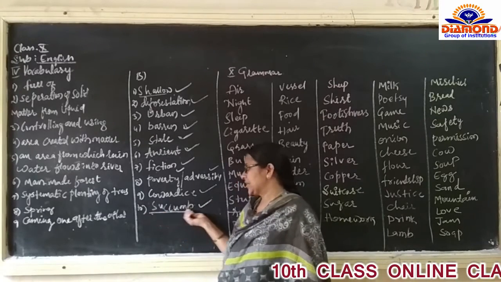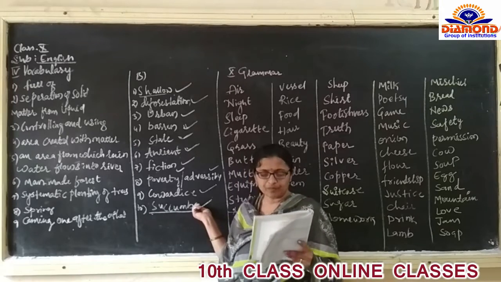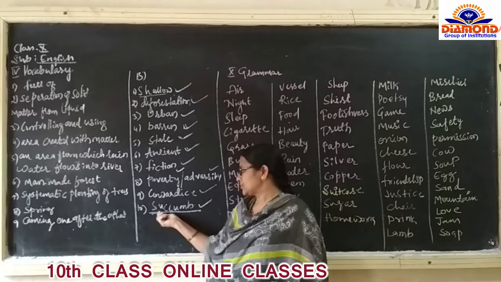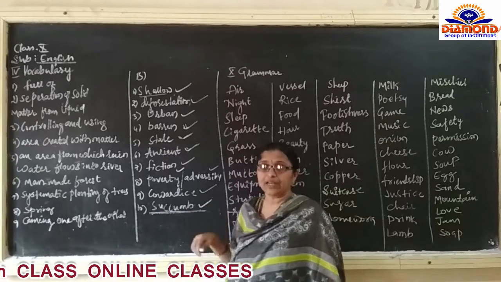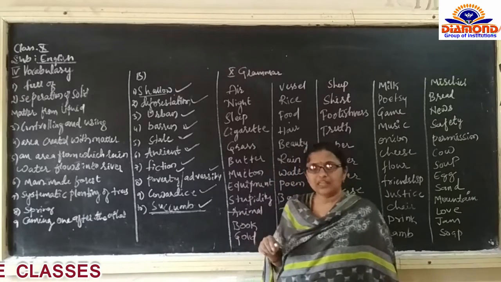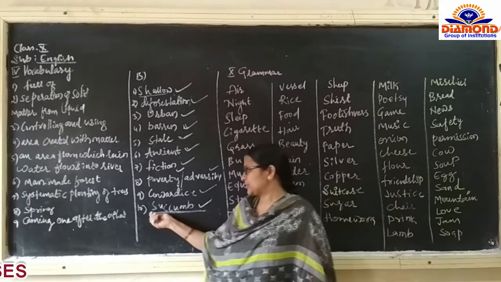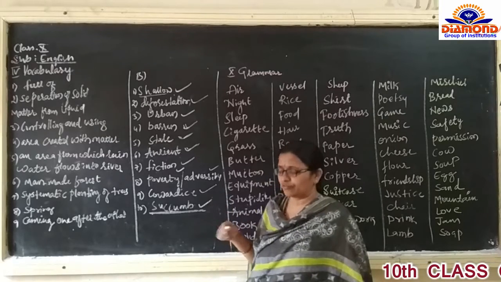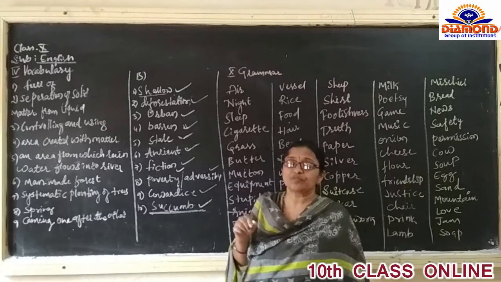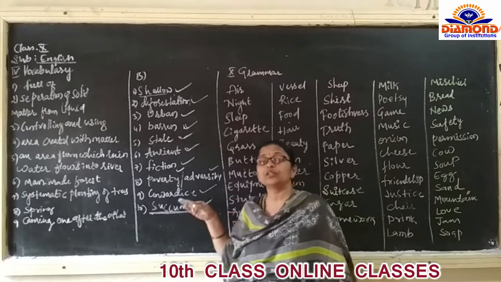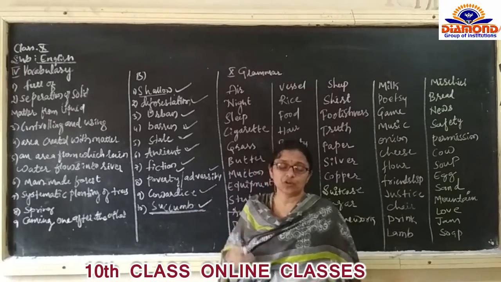Succumb is the right opposite of overcome. Most of the students wrote get down, but get down is not an accurate English opposite word. The opposite of overcome is succumb. Don't confuse. And don't use prefix or suffix here when you are writing all the opposite words or antonyms.